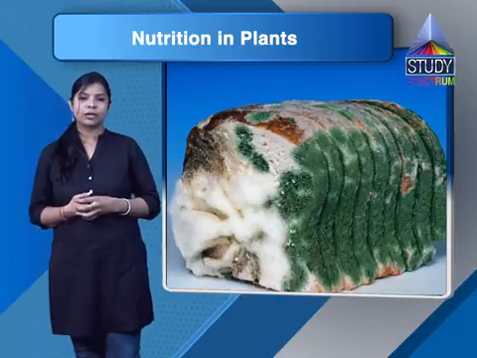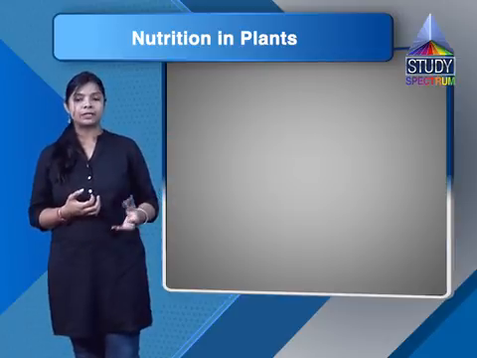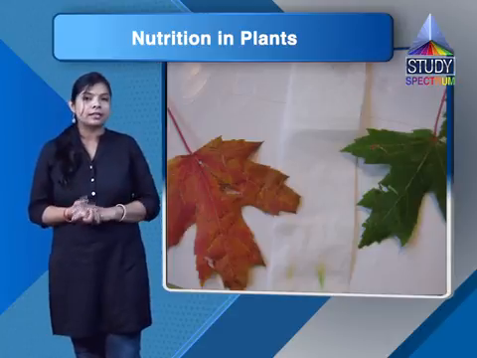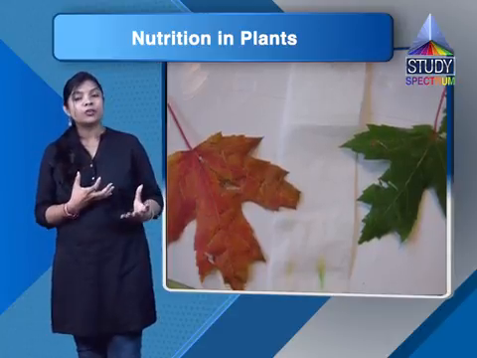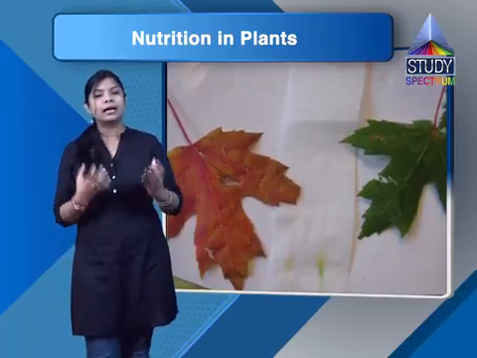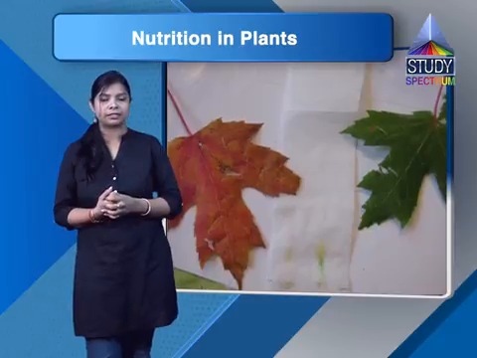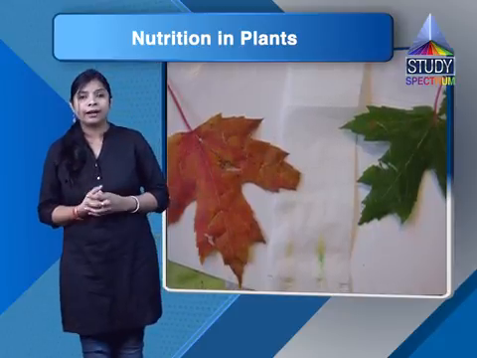Now the next question: how would you test the presence of starch in leaves? Students, earlier we discussed an activity in which we took two potted plants of the same kind.